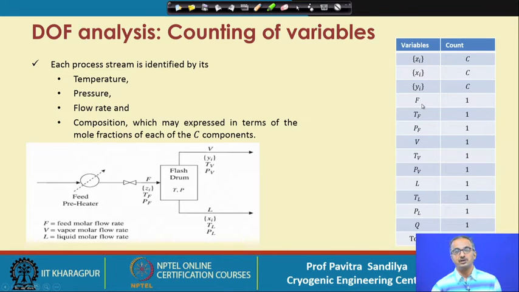Then the flow rate of the feed represents only one variable. The Tf, Pf, V, Tv, Pv, L, TL, PL, Q, all of them represent only one quantity. So we find that for all of them we count only one variable. Now we see the total number of variables is 3C plus 10.